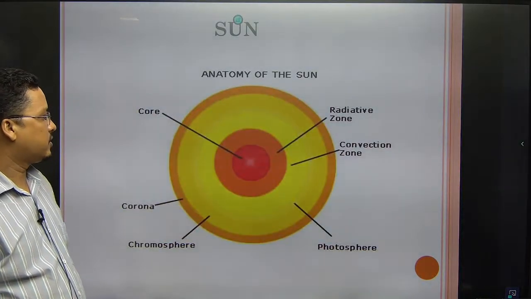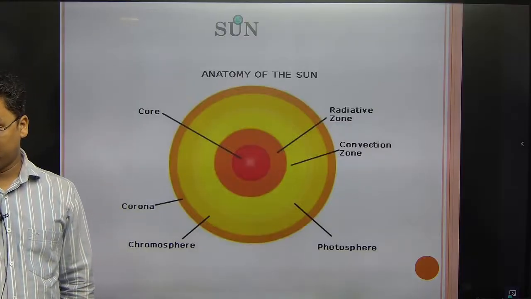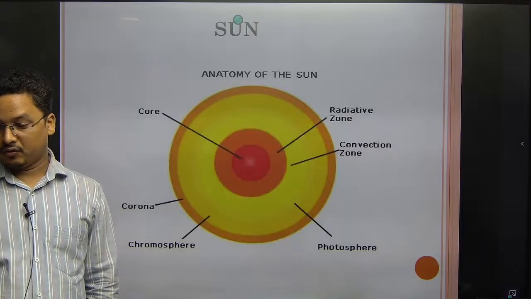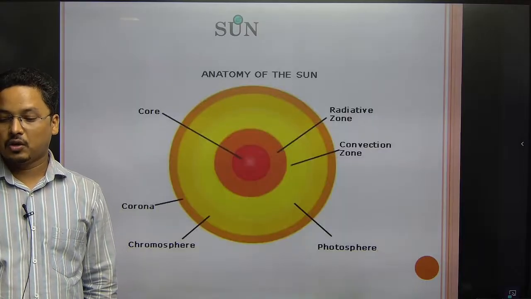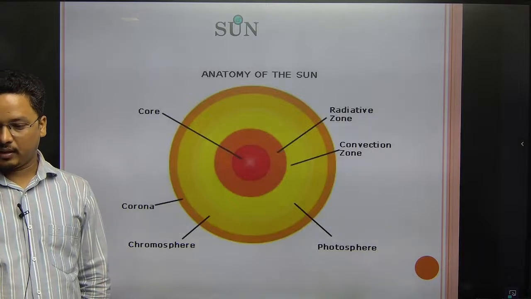So here you can see the anatomy of the sun. In the anatomy of the sun, we have the core, the radioactive zone, the convective zone, the photosphere, the chromosphere, and the corona. These are the features, the atmosphere and the interior of the sun. Both are part of the anatomy of the sun.